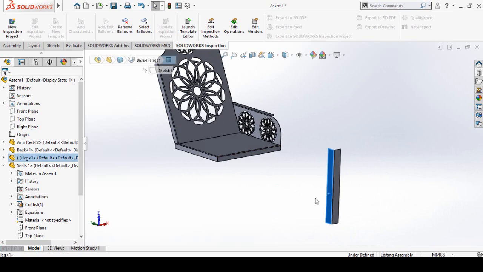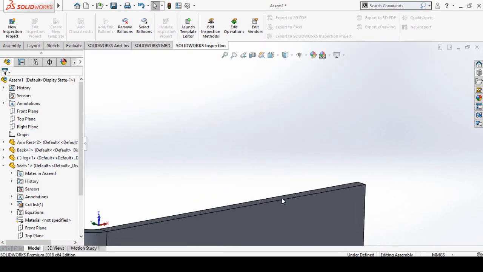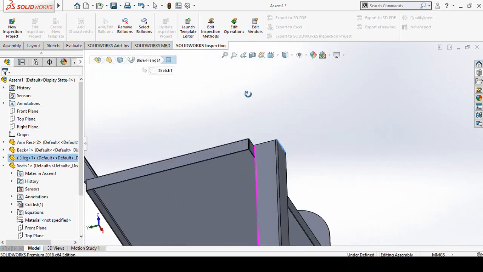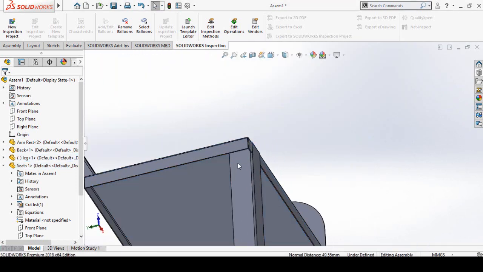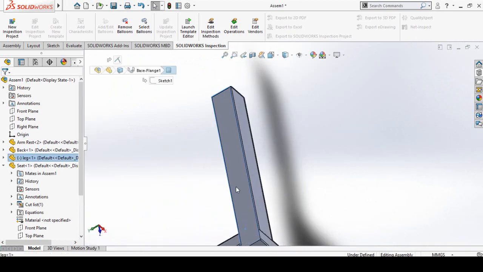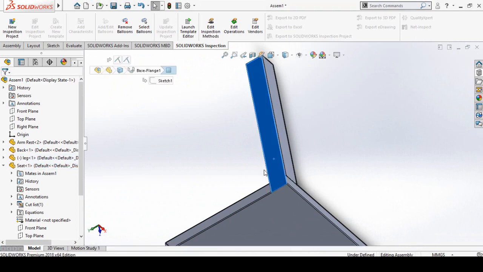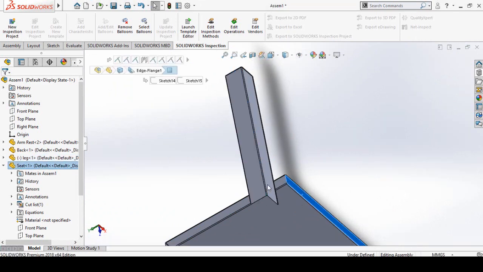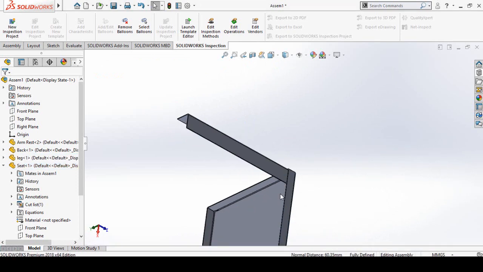Then select this face of the leg and this face of the seat. Make coincident mate. Select this face and this face. Make coincident mate. Then select this face and this face. Also make the coincident mate.